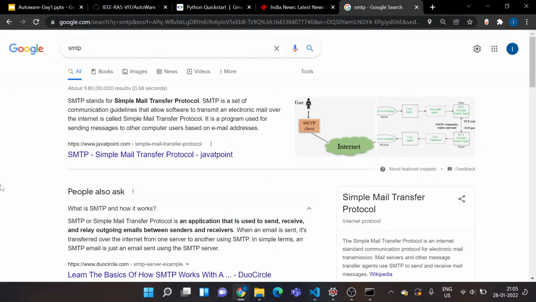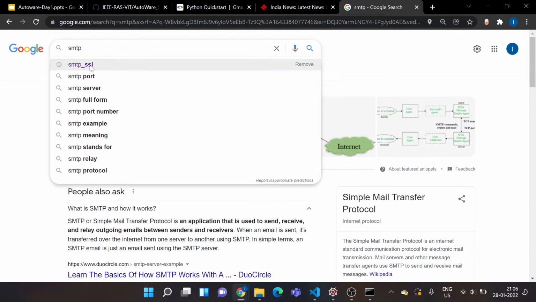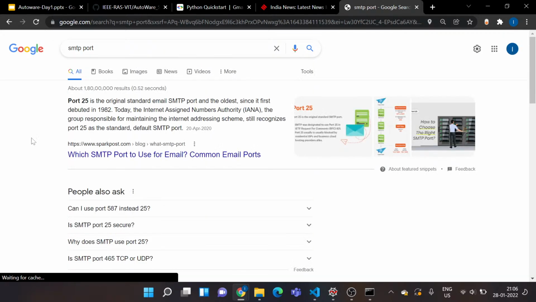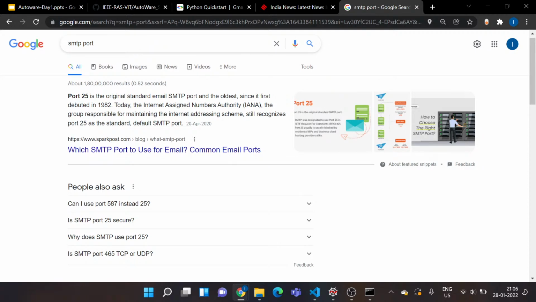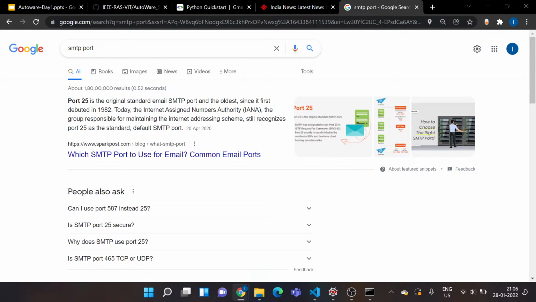I have imported this library in my script. So let's see what all we need to do next. There's a port number for this, so I'll search for the SMTP port. Port 25 is the original standard email SMTP port. So that's the port number for SMTP.